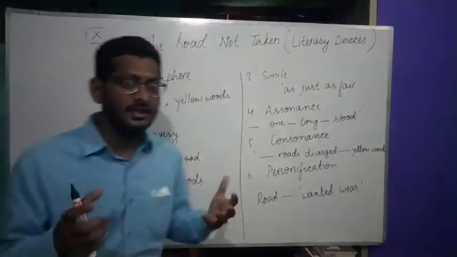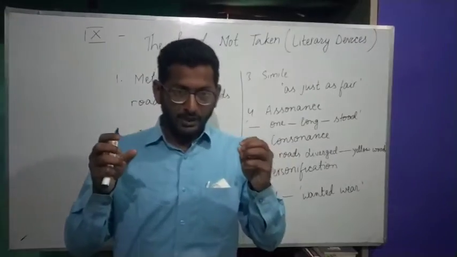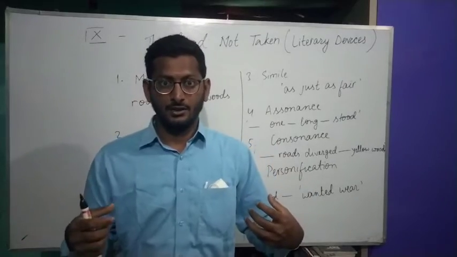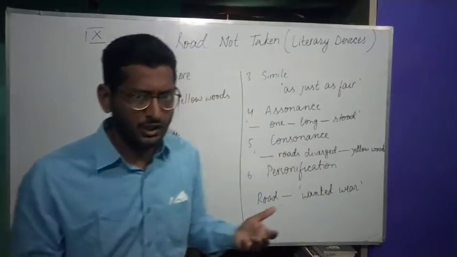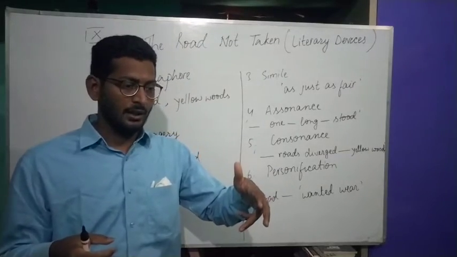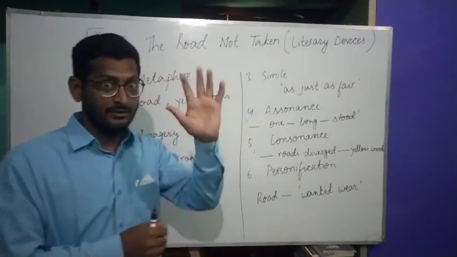Now imagery. What is imagery? The idea of imagery comes from our five sensory organs, right? Like we have the feeling of touch, smell, hearing, sight.